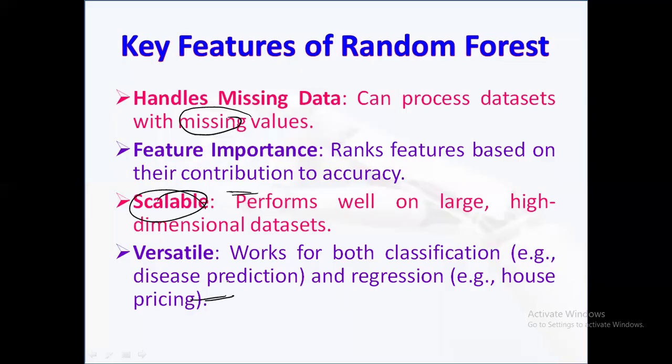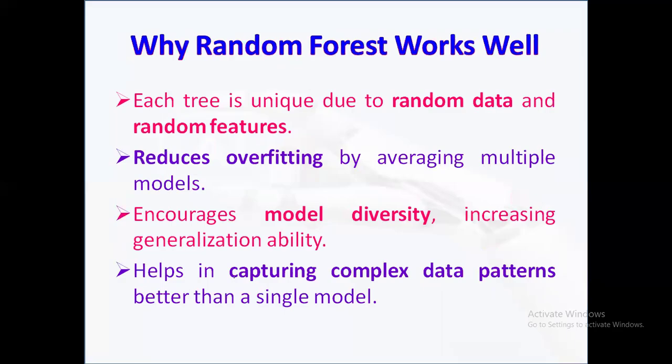Next, why random forest works well. How are we going to analyze or validate it? Random forest is effective because it introduces randomness in both the data and features used to build each tree, making each tree in the forest slightly different.